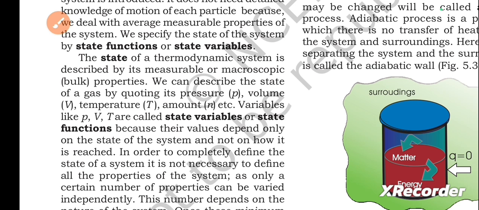The state of a thermodynamic system is described by its measurable or macroscopic bulk properties. We can describe the state of a gas by quoting its pressure P, volume V, temperature T, amount n, etc. Variables like P, V, T are called state variables or state functions because their values depend only on the state of the system and not on how it is reached.